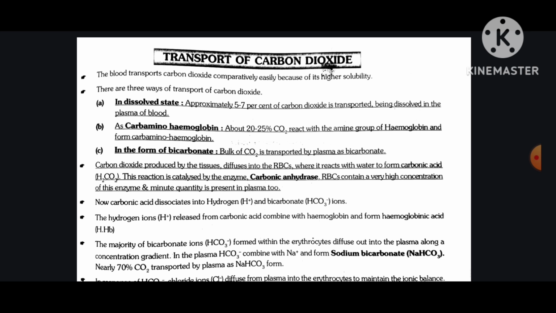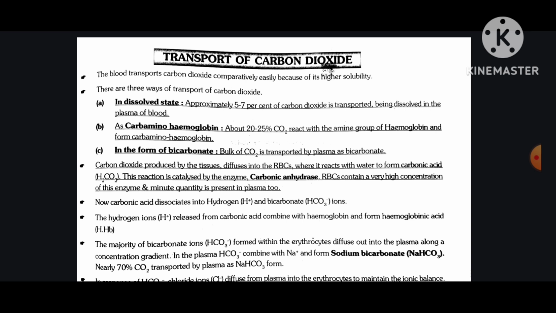RBCs contain a very high concentration of this enzyme and a minute quantity is present in plasma too. Now carbonic acid dissociates into hydrogen H plus and bicarbonate HCO3 minus ions. The hydrogen ion released from carbonic acid combines with hemoglobin and forms hemoglobinic acid.